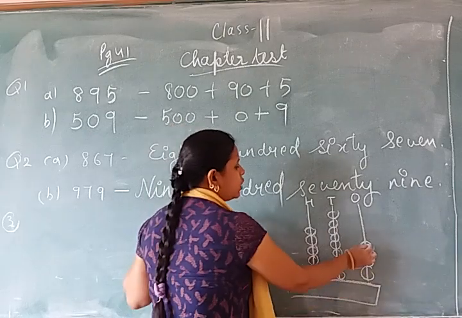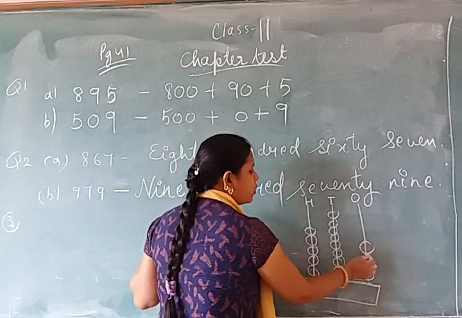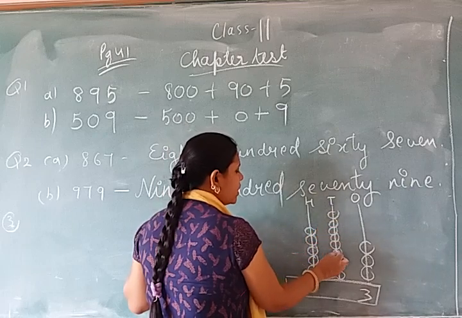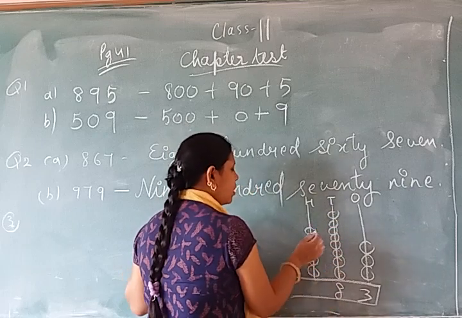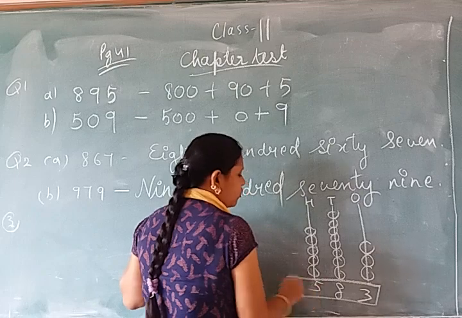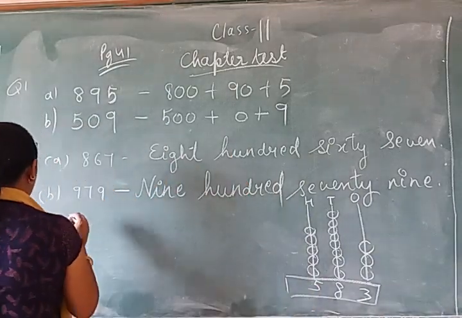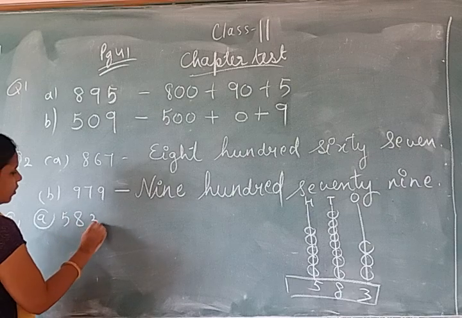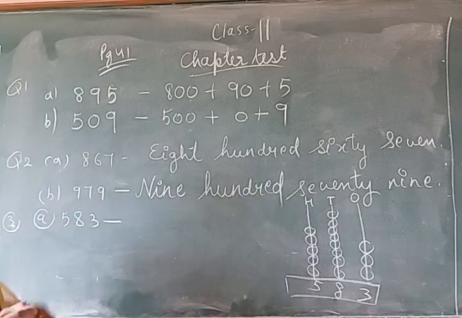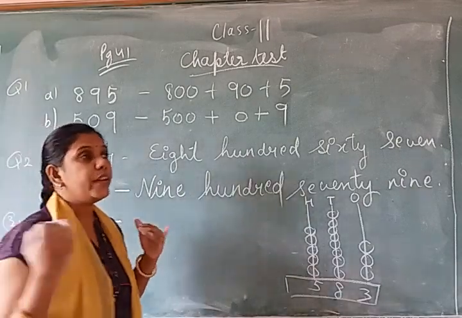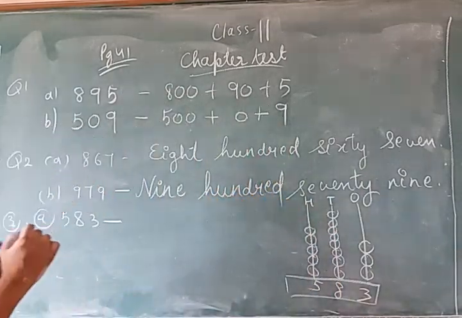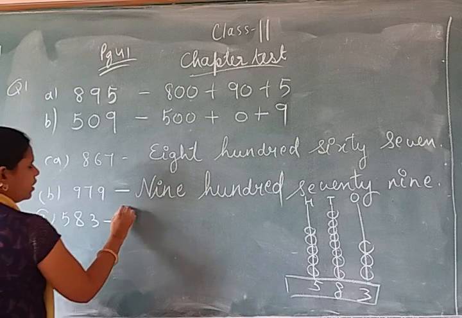So at one's place, how many beads? 1, 2, 3. Write here 3. 1, 2, 3, 4, 5, 6, 7, 8. 1, 2, 3, 4, 5. So which number is formed? The number is 5, 8, 3. And how do you read it? 583. So write the number name 500.